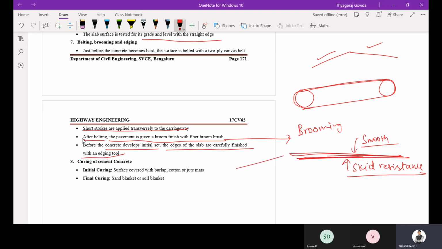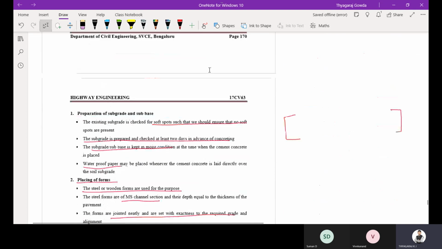Then after belting and brooming you are going to cure the cement concrete. As you all know, you are going to cure it for 28 days. Whether it may be cotton or jute mats, you are going to lay them and cure, or you can go for a sand blanket or soil blanket. Okay, this is how the cement concrete pavement is constructed.